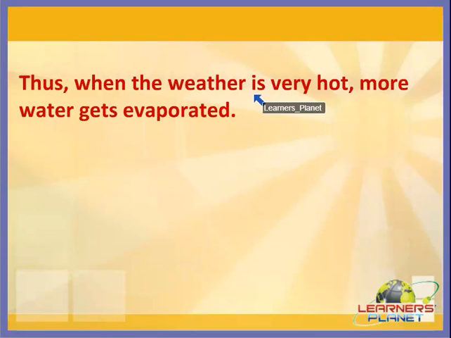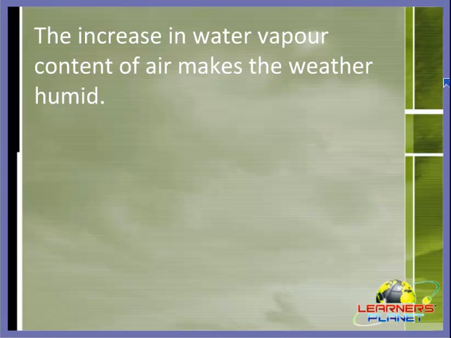Thus, when the weather is very hot, more and more water or more and more chemical gets evaporated, right? So when the weather is very hot, water or any liquid gets evaporated, and this process is known as evaporation. What is it called? Evaporation, right? So we can say that the increase in the water vapor content of air makes the weather humid, right?